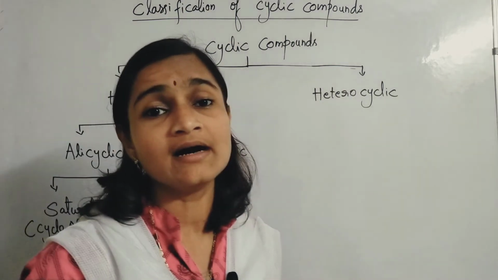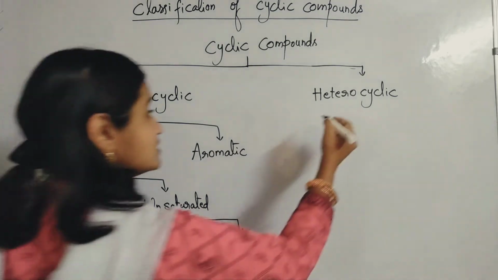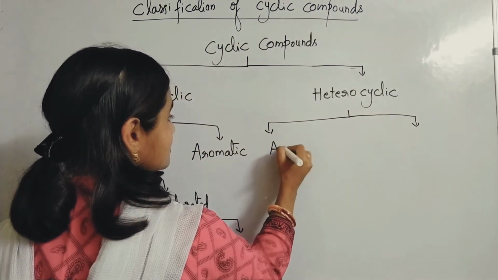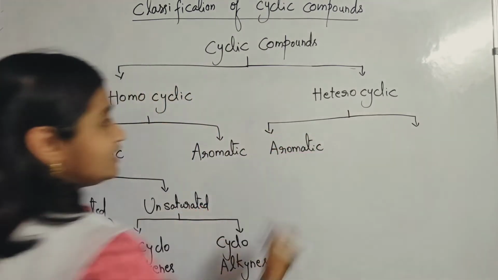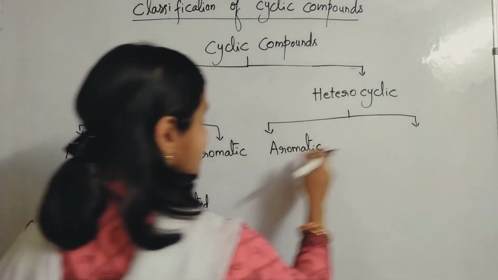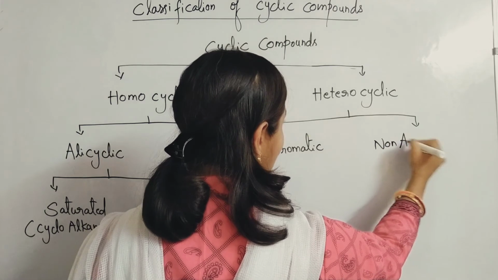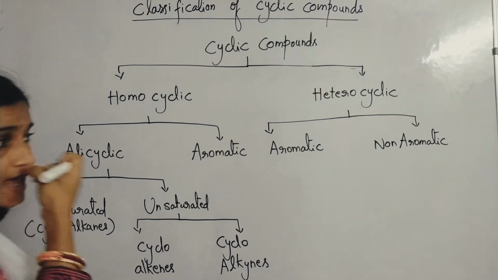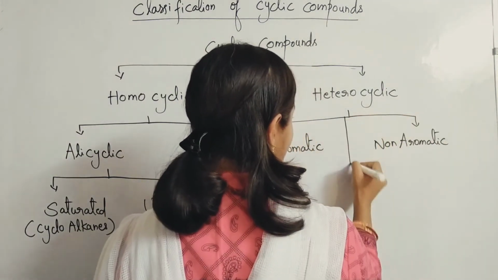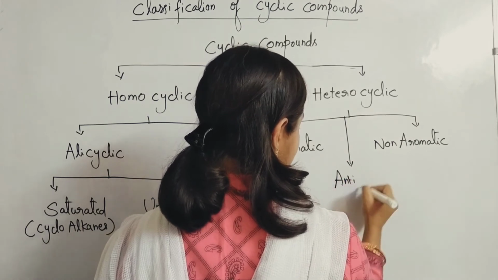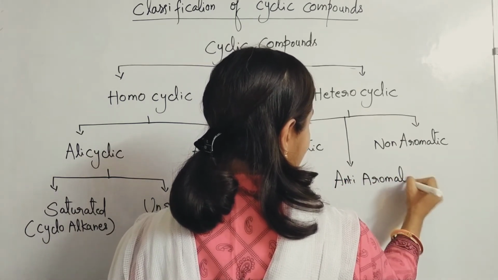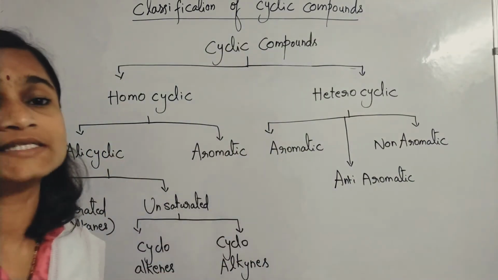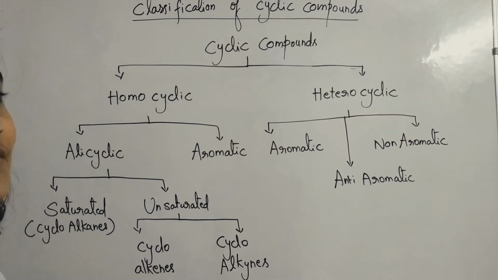Even heterocyclic compounds are again divided into two types: aromatic heterocyclic compounds and non-aromatic heterocyclic compounds. In this connection you will also come across anti-aromatic compounds. So this much classification is there, and we have to learn about all these types of classifications.